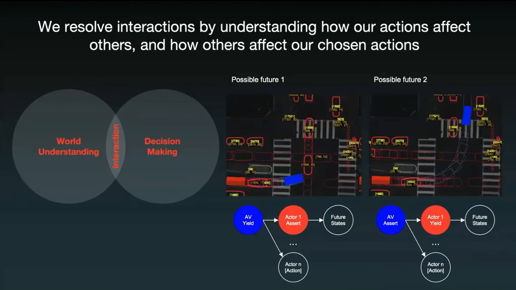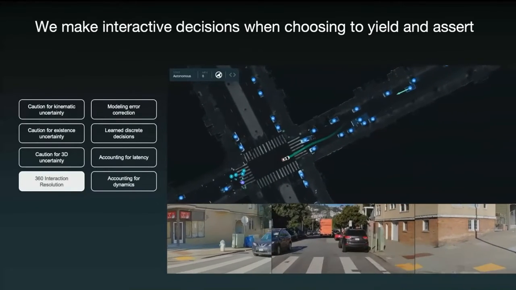As you can see, this is not just actor pairwise. It's simplified in this picture. This is every single actor on the road, not just for this one. And at a four-way stop, you can imagine at the very least there's three other actors to consider if it's a full four-way stop. So how does this work in the real world?